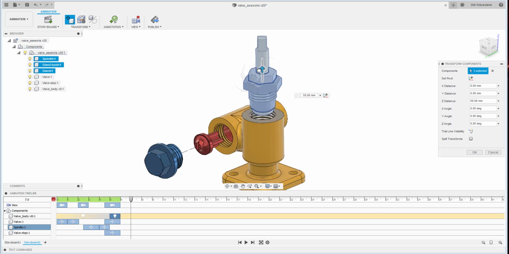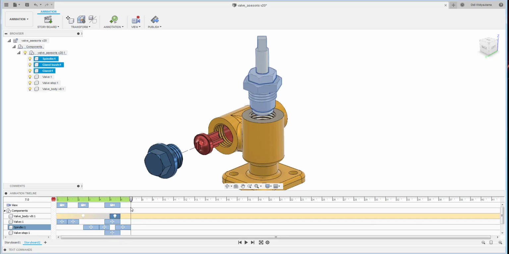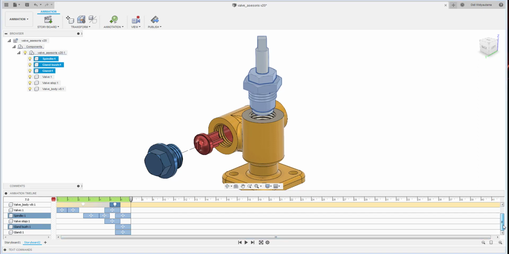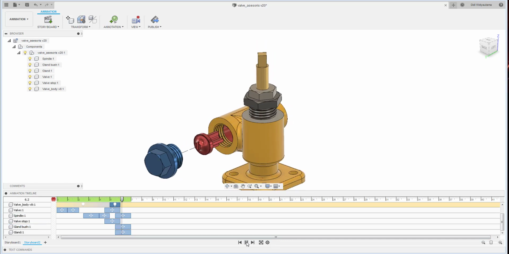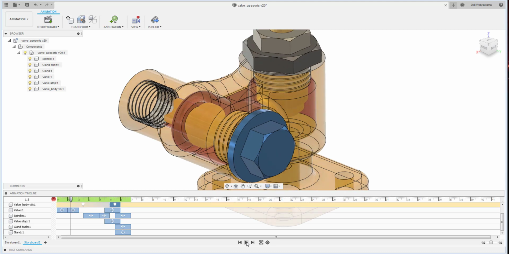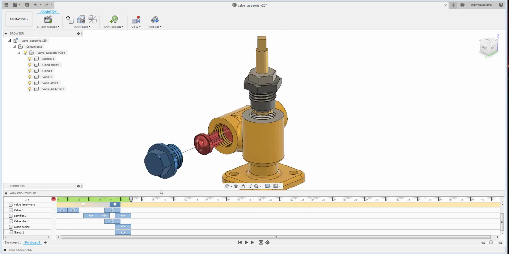Okay, I click. Okay, so they move. Okay, that one. So if I play, okay, and then